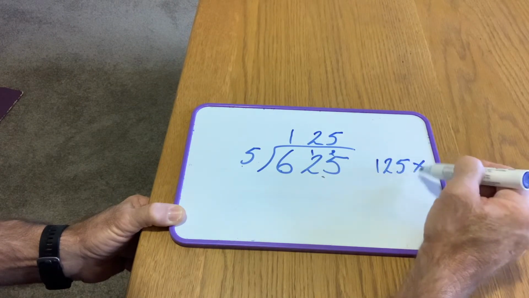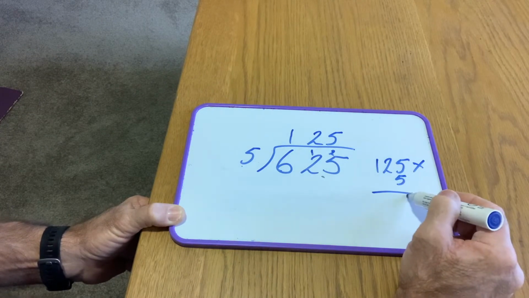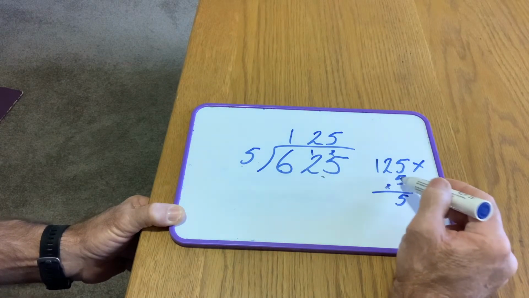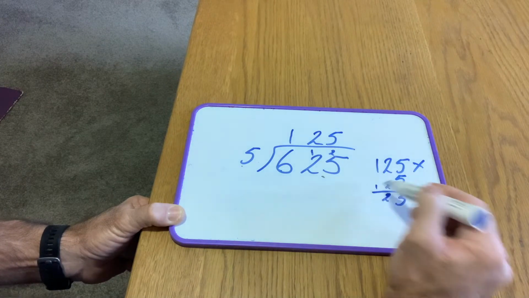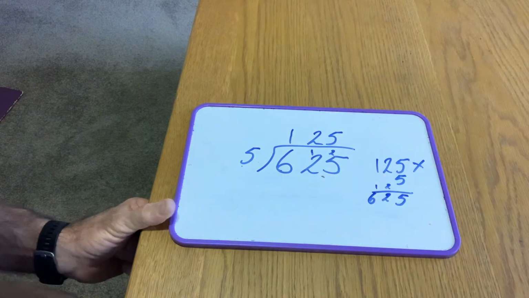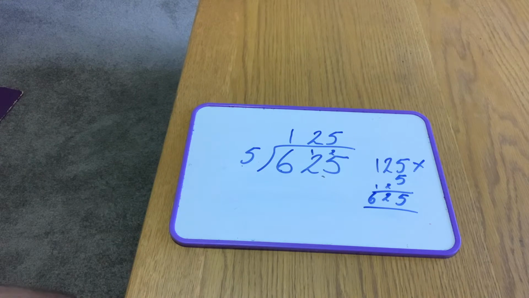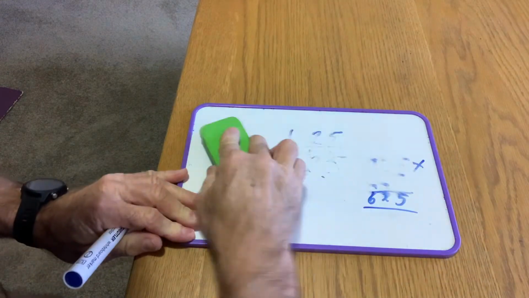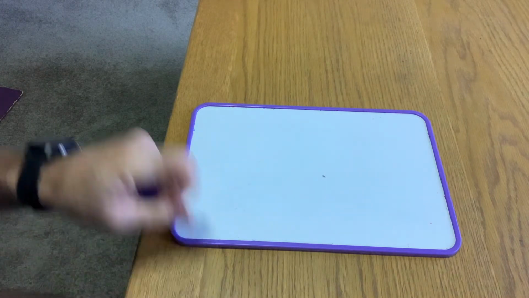125 times 5. This is 5 times 5, 25. 5 times 2 is 10, and 2 is 12. 5 times 1 is 5, plus 1 is 6. And that shows how multiplication and division work together. Try one more with a little bit of a difference.